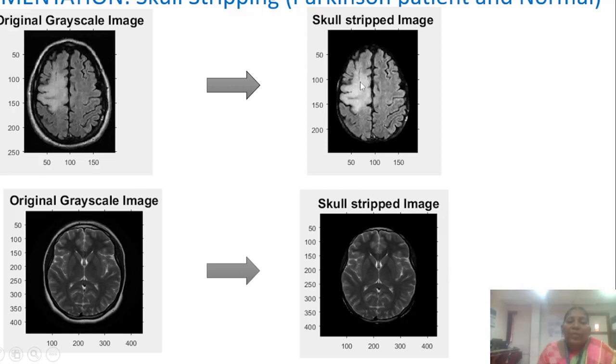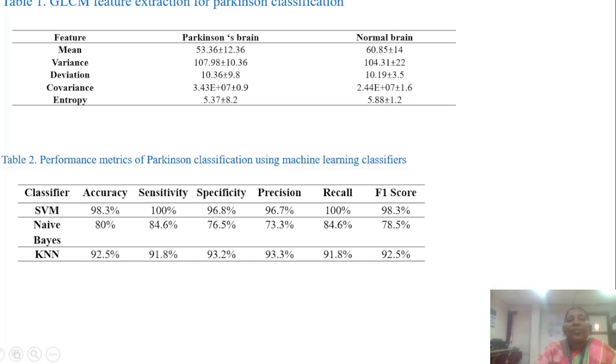In the Parkinson image, we can see that there is a shrinkage in the brain areas, whereas in the normal brain we cannot see such a shrinkage. Table 1 represents the features extracted from the Parkinson's and normal brain. Among the features extracted, we found that the mean and entropy values are very much less in the Parkinson's brain compared to the normal brain. The reason is that since the brain area has shrunken, the mean intensity values present in the image are less in the Parkinson's brain compared to the normal brain.